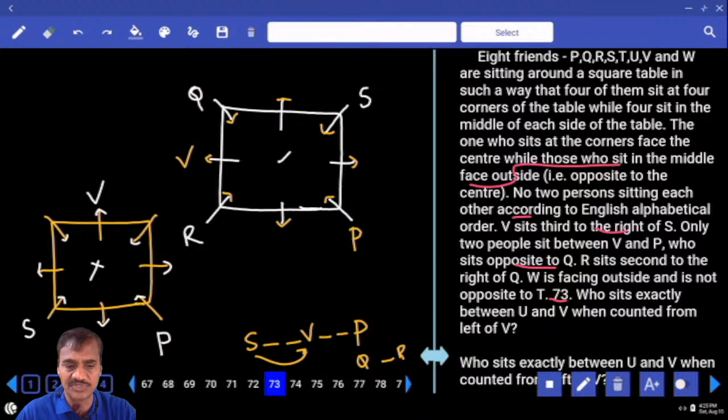W is facing outside and is not opposite to T. Any other information that is required here? No. W is sitting opposite to whom? W is facing outside and is not opposite to T.